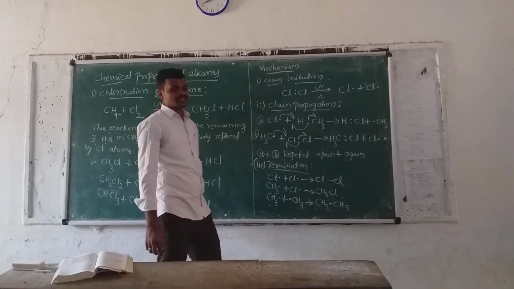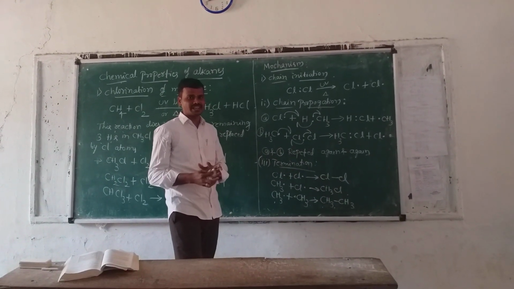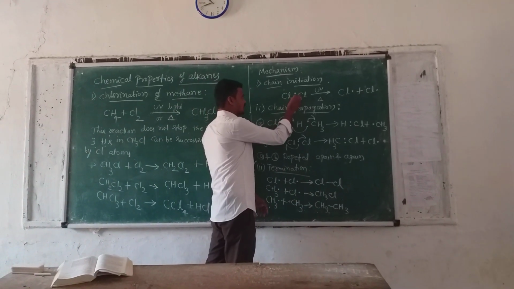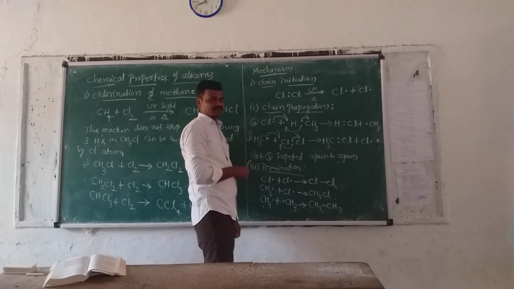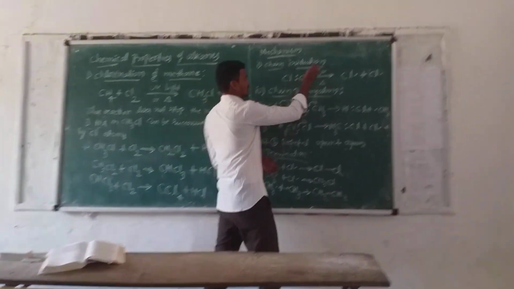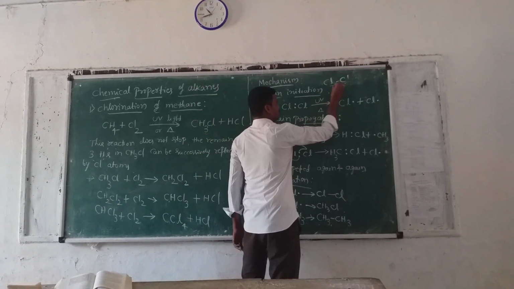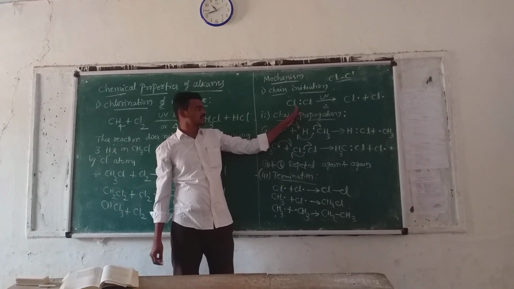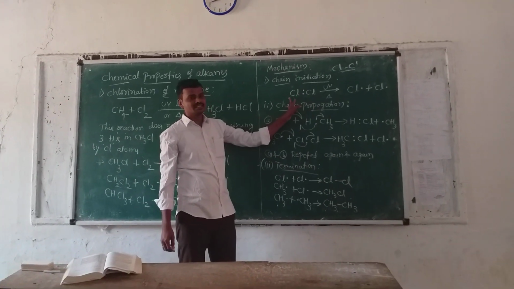First, chain initiation. Initiate means to start. How does the reaction start? It starts with a molecule of chlorine. A chlorine atom is bonded to another chlorine atom by two electrons. This bond shows the two electrons. These two electrons, see here, undergo bond fission.